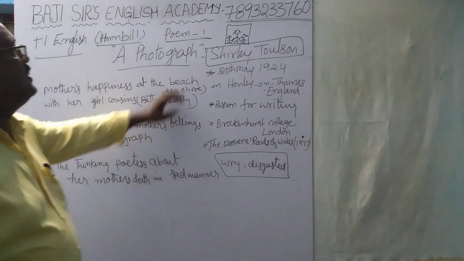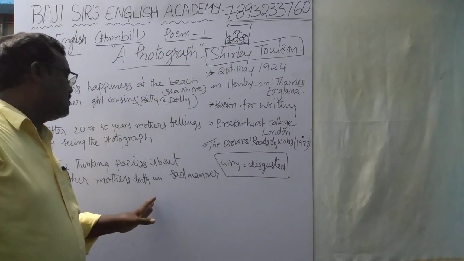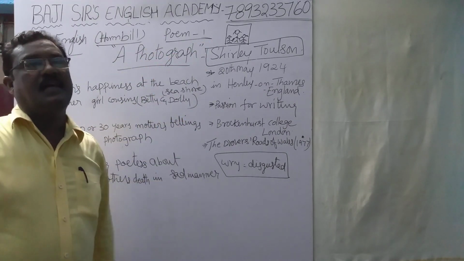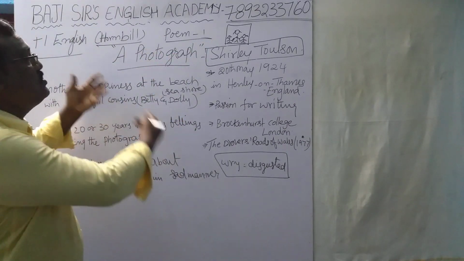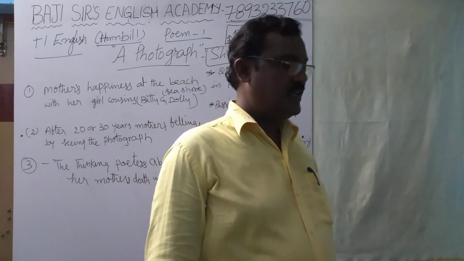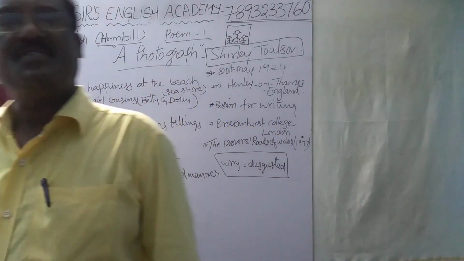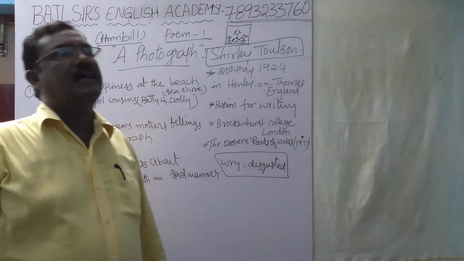In that way, Shirley Toulson explained very clearly about the life of her mother, and she showed so much tribute, respect. That means respect and giving much importance to the life of her mother.